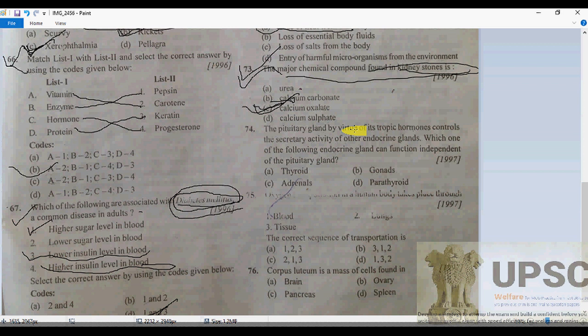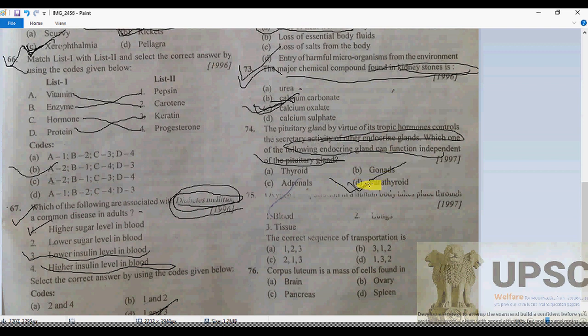74. The pituitary gland, by virtue of its trophic hormones, controls the secretory activity of other endocrine glands. Which of the following endocrine glands can function independent of the pituitary gland? As we know, the pituitary gland is the master gland. Most of the glands are controlled by it, but the parathyroid gland is not controlled by the pituitary gland.